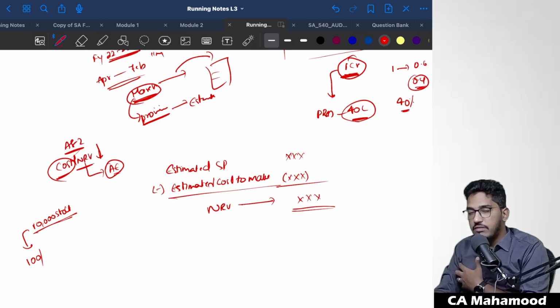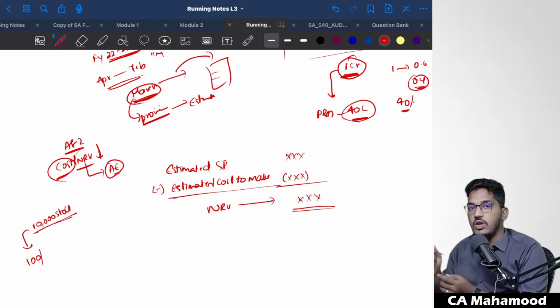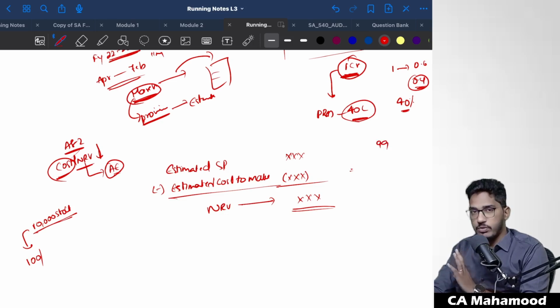In order to determine NRV, do you think management will go and sell all their stock in the market and then determine NRV? No. What they will do is study the market terms and conditions. They will study the demand for the product today, the supply in the market today, and what the competitor is doing. Keeping all these factors in mind, they will estimate that if I sell my inventory in the market today, I will be able to fetch only 99 rupees. That is the estimated selling price. They are not actually selling and determining it. Depending upon the current market condition, they are only estimating that 99 rupees per unit I will be able to realize.